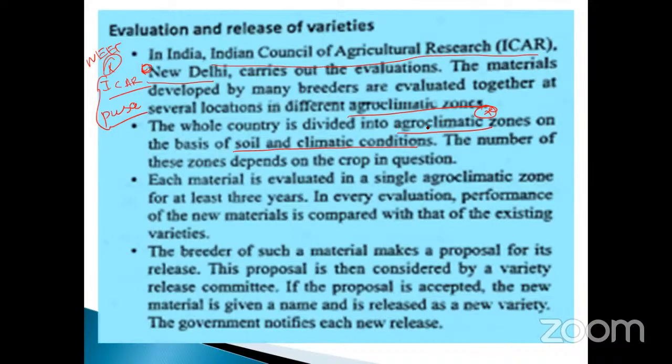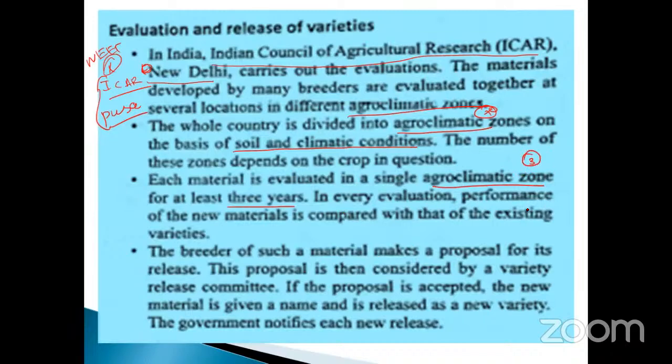Agro means what? Soil. The nature depends upon the basis of soil and climate conditions. The number of these zones depends on the crop in question. Each material is evaluated in a single agro-climatic zone for at least 3 years. Each one is considered for cultivation up to 3 years.